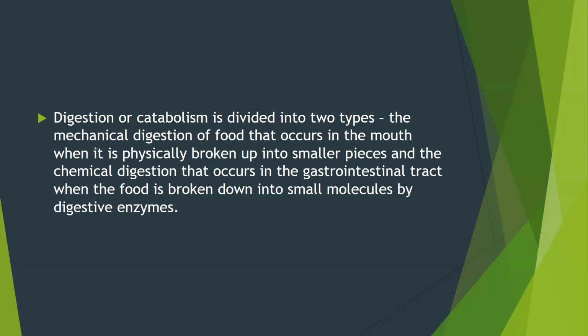Digestion, or catabolism, is divided into two types: the mechanical digestion of food that occurs in the mouth when it is physically broken up into smaller pieces, and the chemical digestion that occurs in the gastrointestinal tract when the food is broken down into small molecules by the digestive system.